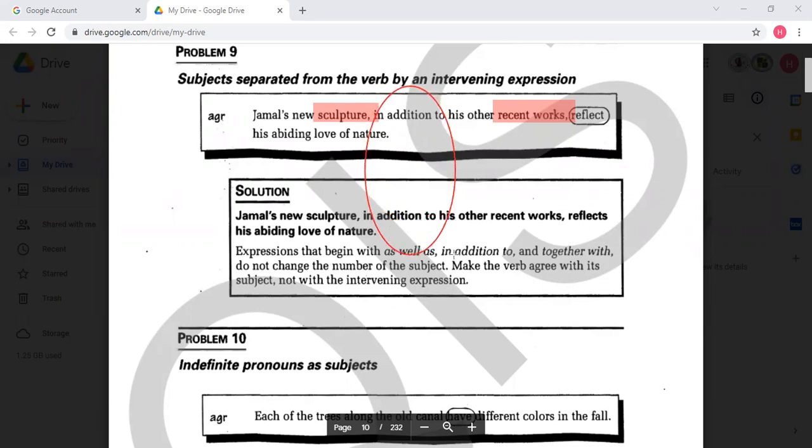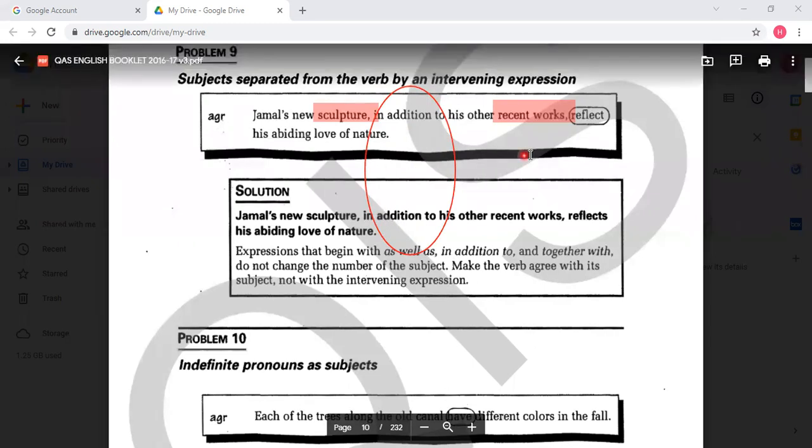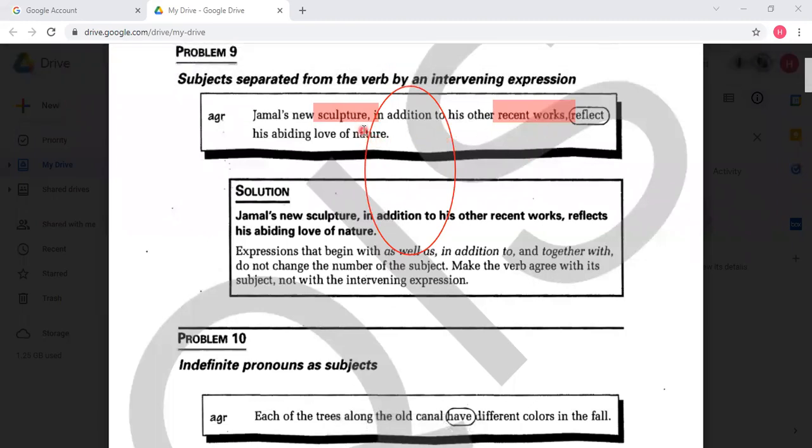All these things make you pay attention to the first element, the first subject, not the second. And the verb would follow that portion. So I have two words here: sculpture and works. Of course I will pay attention to the word sculpture because of in addition to. In addition to is somehow like a prepositional phrase that would make you eliminate the next portion.